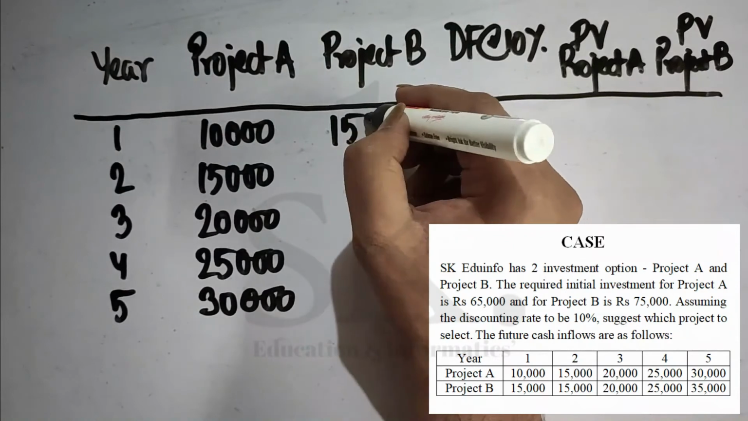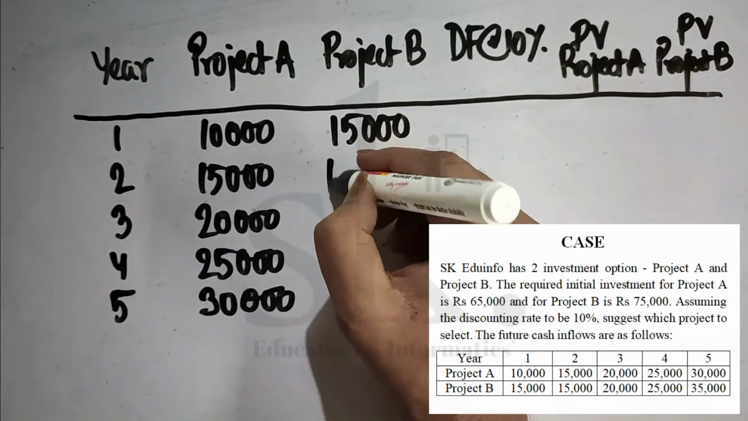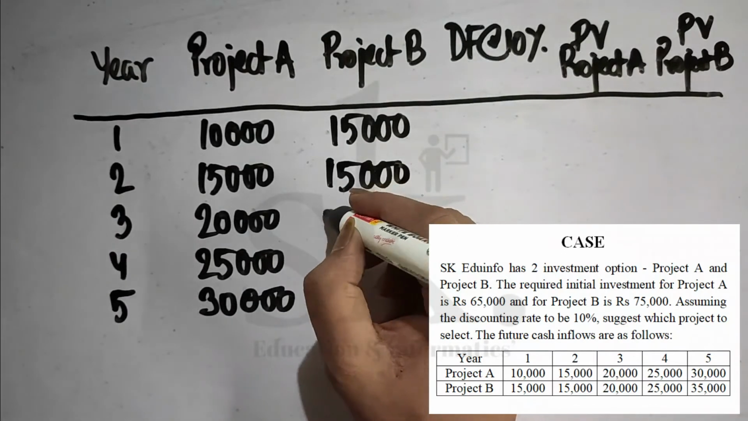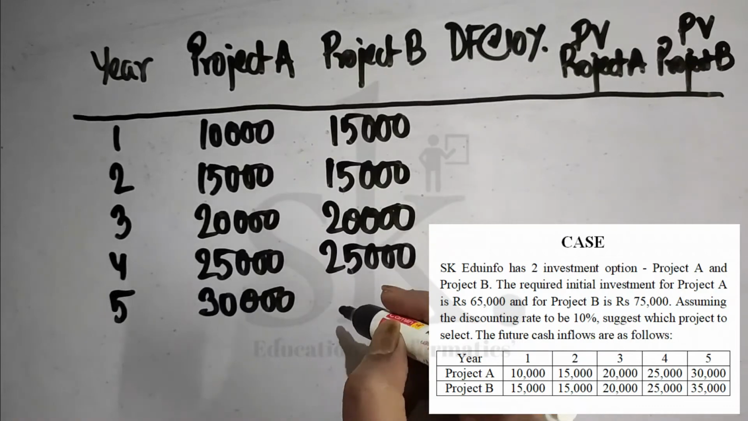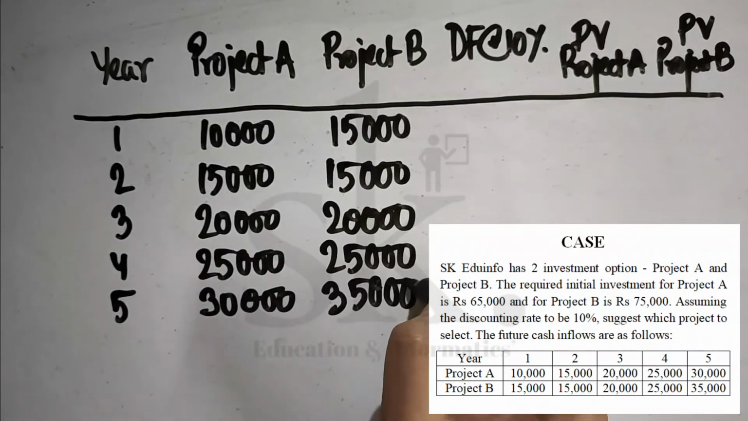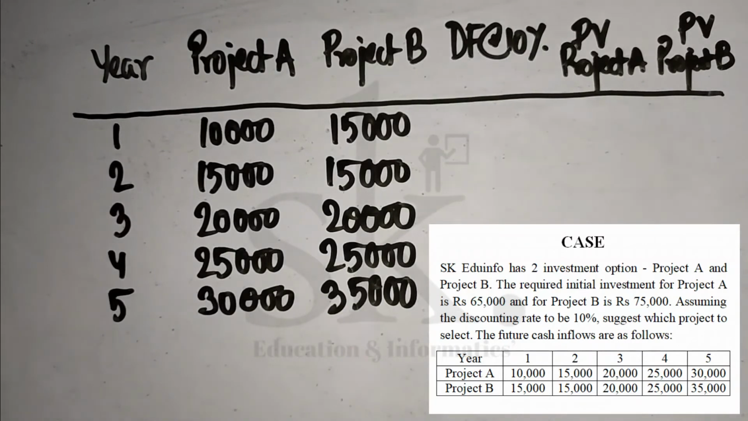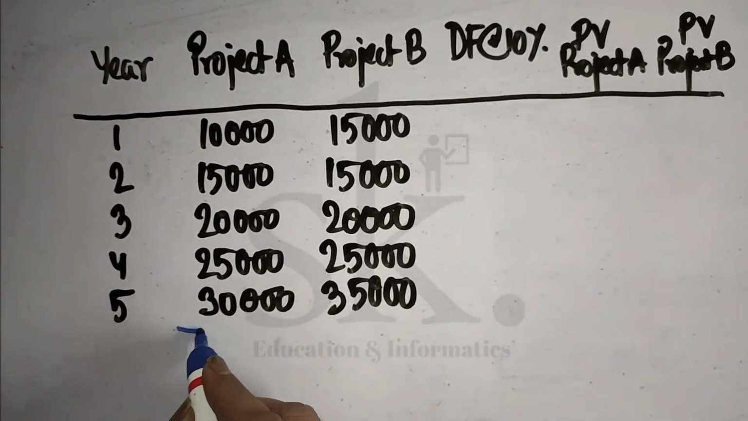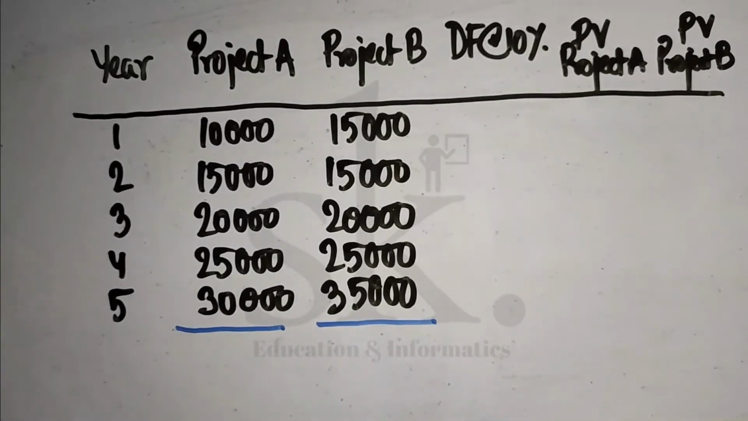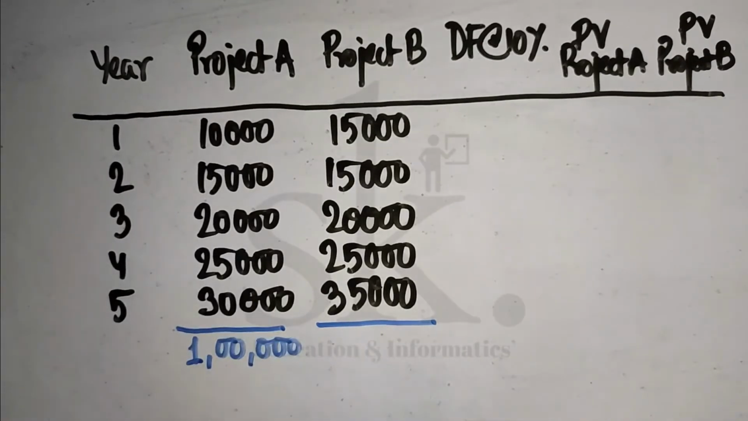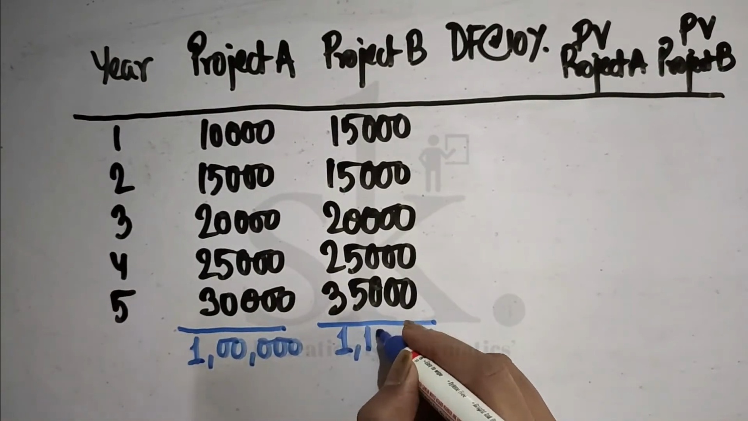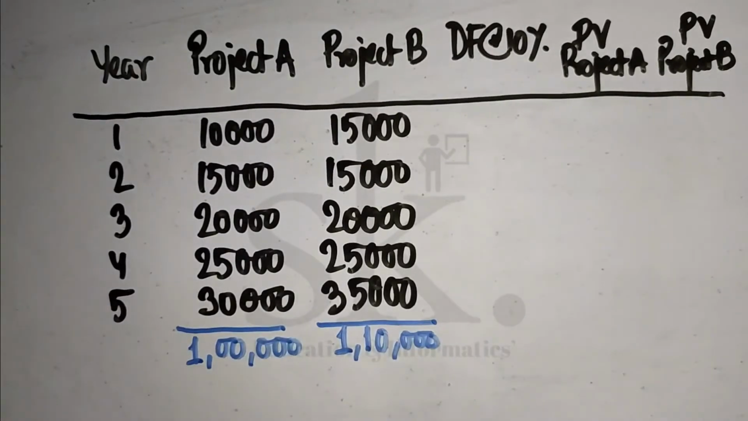From project B, the inflow is 15,000 for year 1, 15,000, 20,000, 25,000 and 35,000. So let me first find out the total amount of money we are going to get after 5 years. Project A, if I calculate this, is coming to 1 lakh. So I will be getting 1 lakh from project A and 1 lakh 10,000 from project B, if I add up.